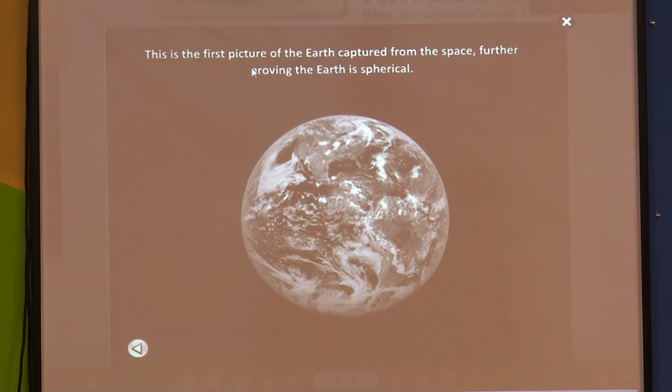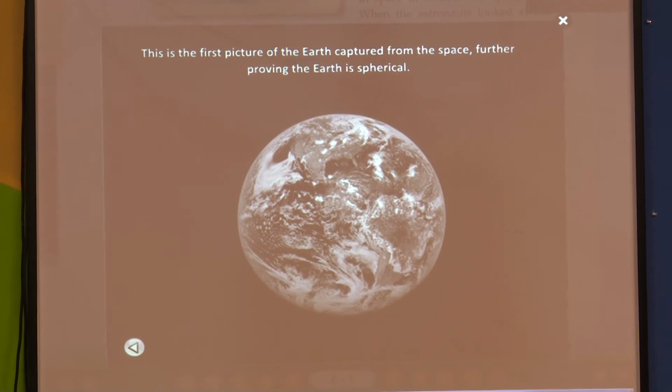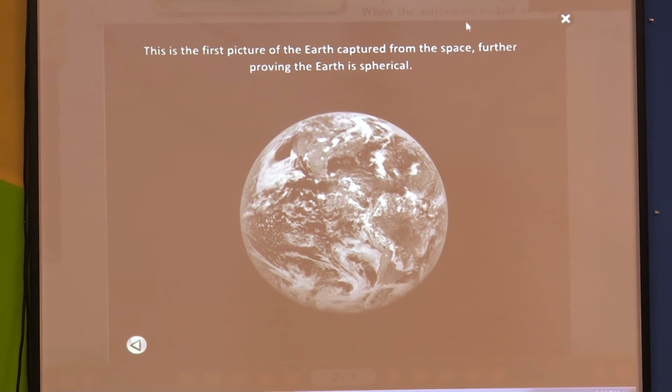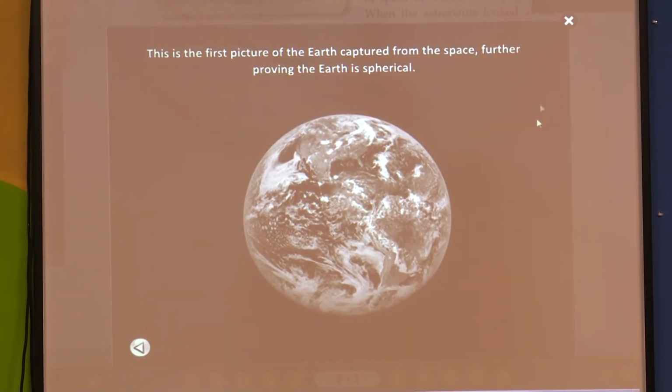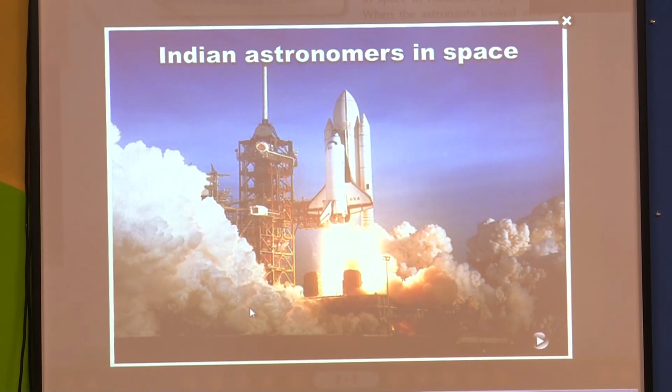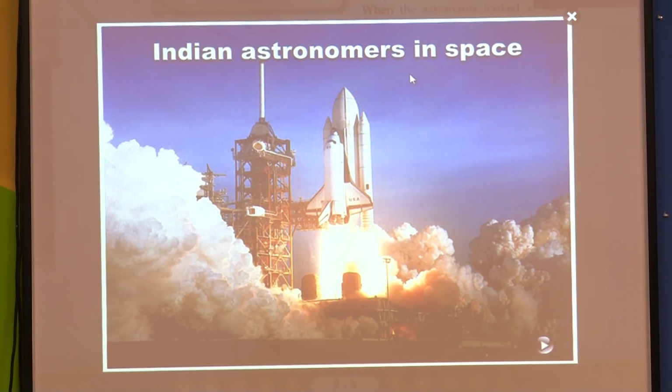This is the first picture of the earth captured from space, further proving the earth is spherical. See my dear students, you can see this is the first picture of the earth captured from space. Further, it is proving the earth is spherical. Understood? Now, in this lesson, we have learned more information about the Indian astronauts in space. You can see in this picture.